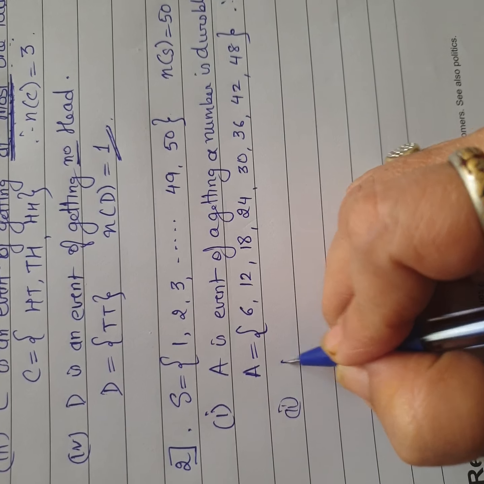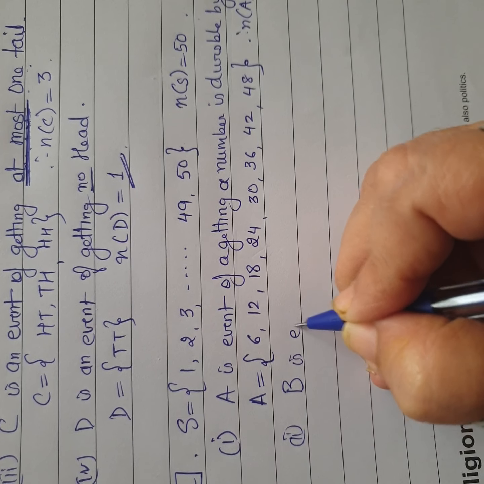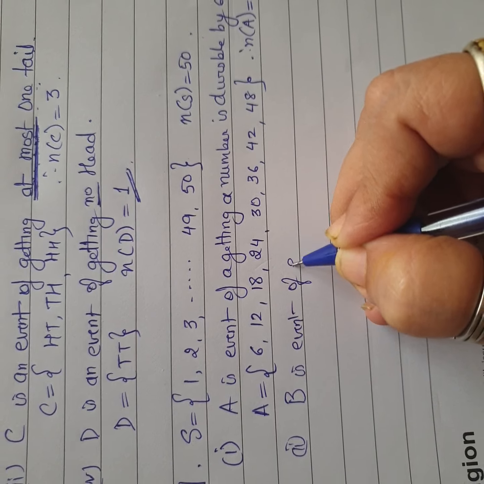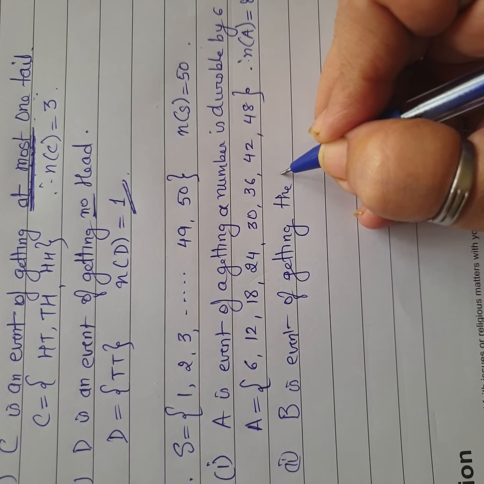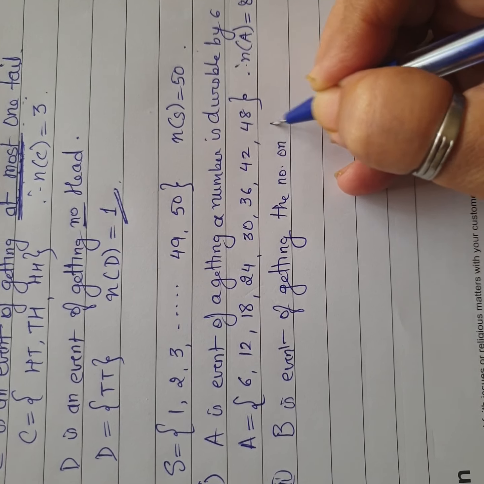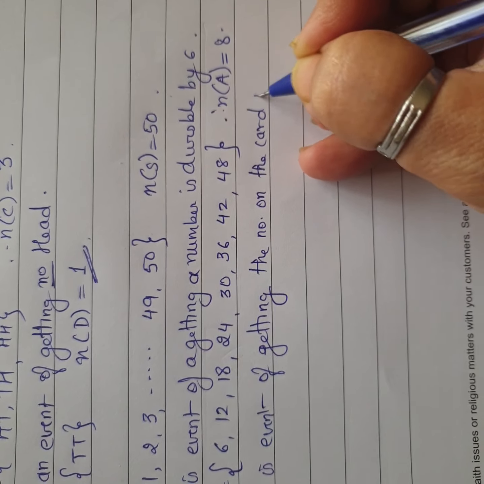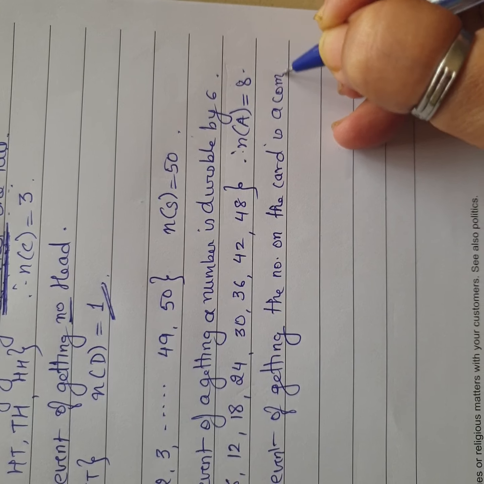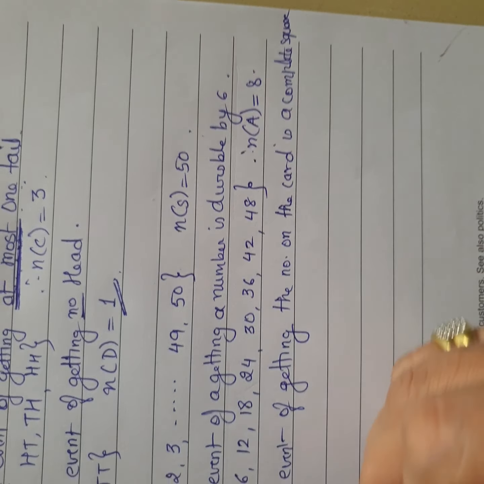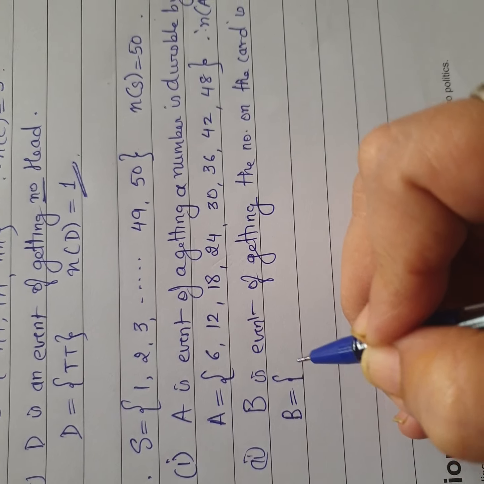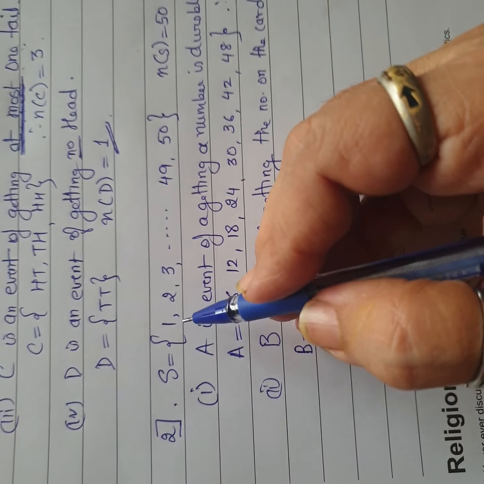Similarly, we come to the second part where B is the event of getting the number on the card which is a complete square. Now you're going to tell me which are the squares. You know 1 का square is how much, children? 1.